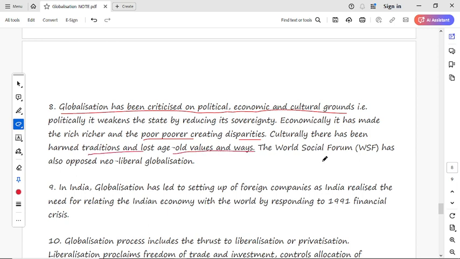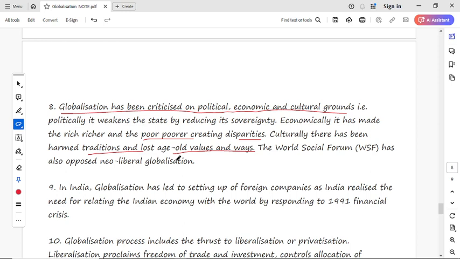The World Social Forum has also opposed neoliberal globalization. It means that globalization has been criticized on all the political, economic and cultural grounds. For example, economically, rich people are becoming richer and poor people are becoming poorer, and it creates disparity between them. Culturally, it loses the various ways and traditions of different peoples or different communities all over the countries of the world.